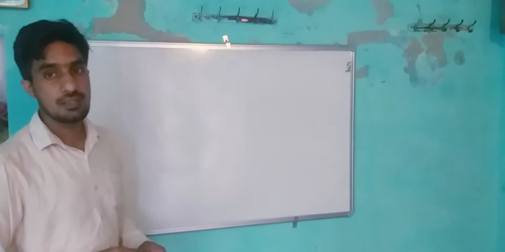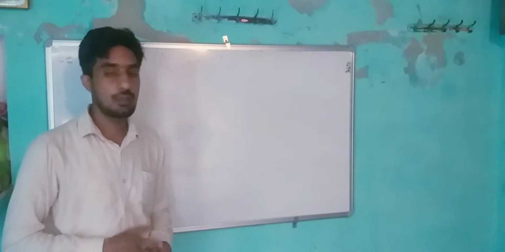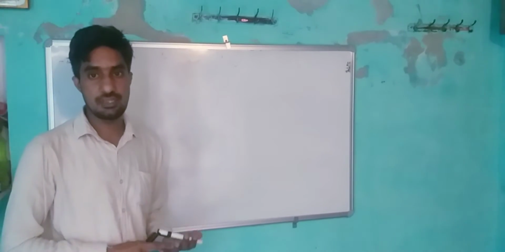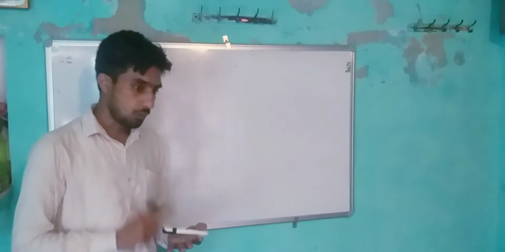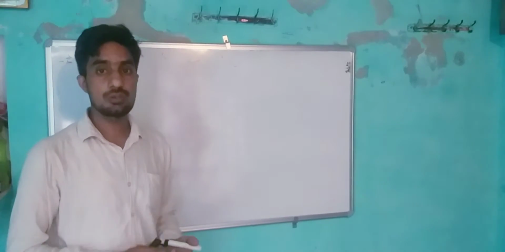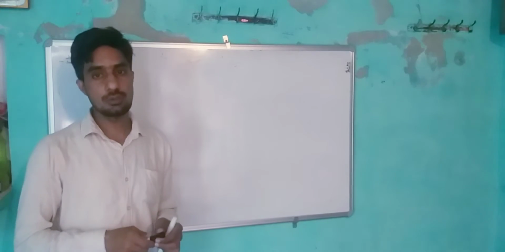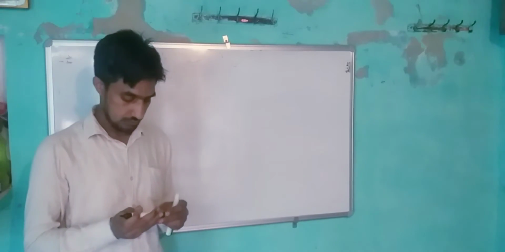Good morning, students. In previous classes, we have discussed advertisements, different types of advertisements like situation vacant, situation wanted, for sale, purchase, lost, and found. In today's class, we will discuss to let and for rent.